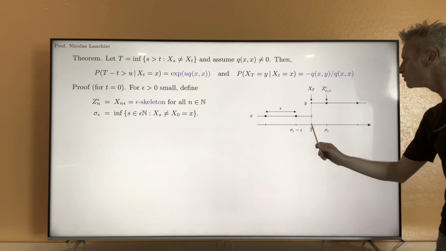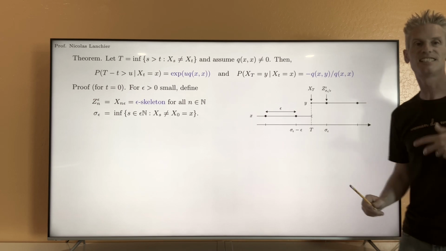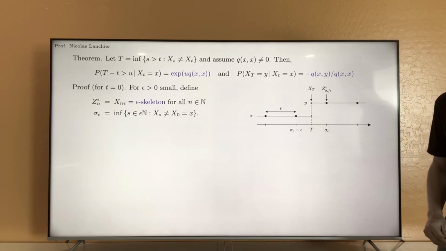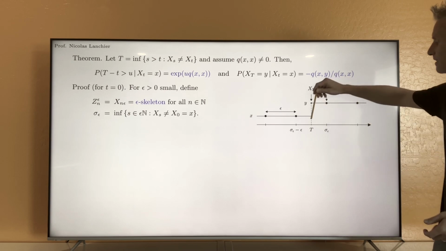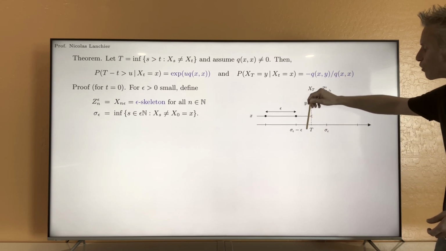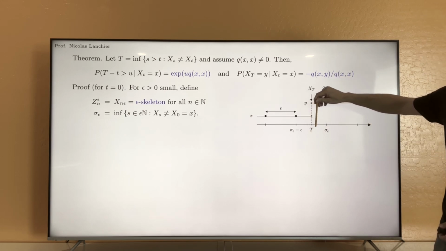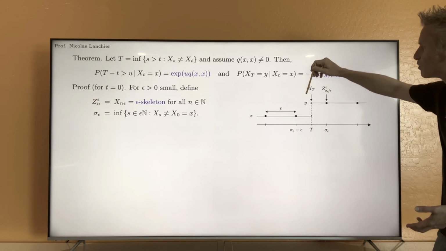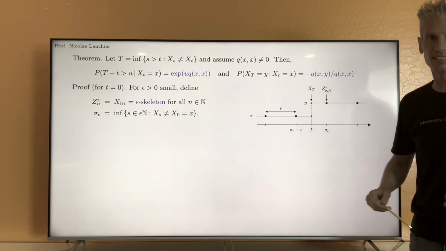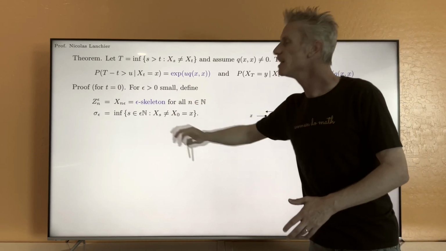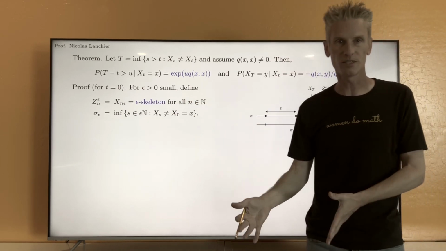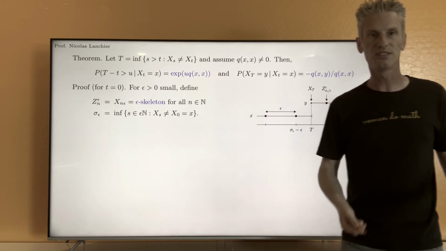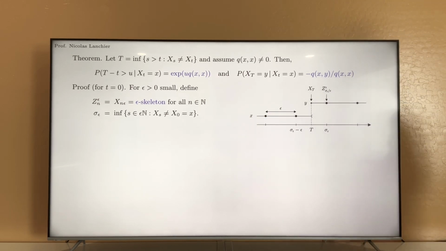So the time increment here is less than epsilon. So when epsilon goes to 0, what we expect is that sigma epsilon converges almost surely to T, and also this random variable is going to converge almost surely to X_T. So indeed, the epsilon skeleton is a good approximation, at least when epsilon is small, of the continuous time process. So I'm going to write this result.